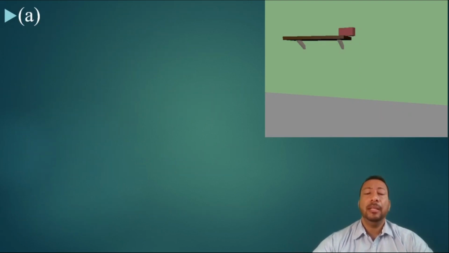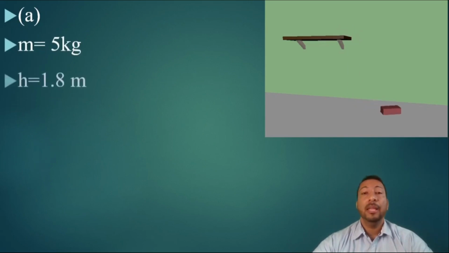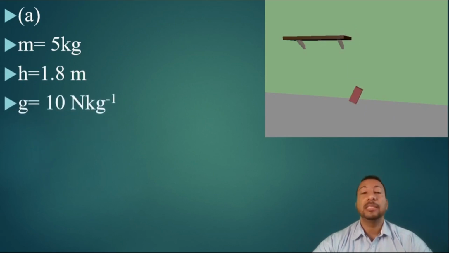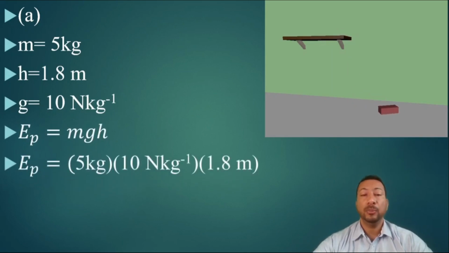So let's begin by identifying our givens. We know that the mass is 5 kilograms. The height is 1.8 meters. And gravity is 10 newtons per kilogram. Our formula for potential energy is mgh. Substituting those values, we have 5 kilograms multiplied by 10 newtons per kilogram times 1.8 meters. The kilograms cancel out and we're left with newton meters as our units, which is the same as joules. So our answer is that the potential energy is 90 joules.